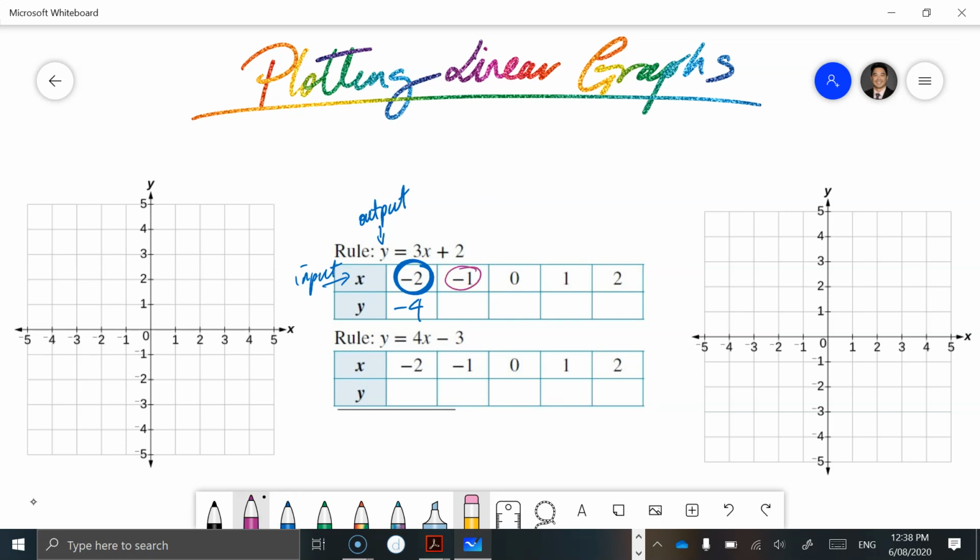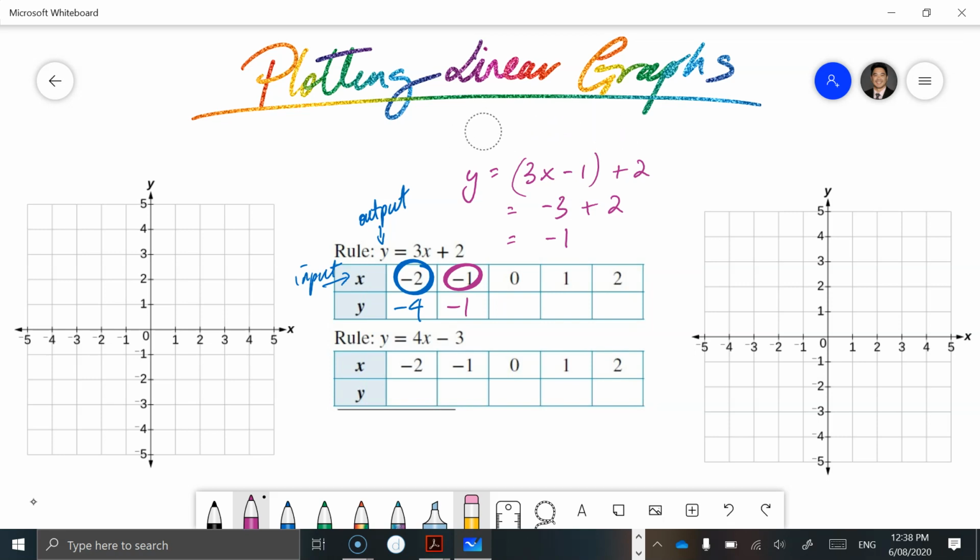-1. So if x is equal to -1, y is going to be equal to 3 times -1 plus 2. So we have -3, so 3 times -1 is just -3, plus 2 is going to give us -1. So -1 goes here.